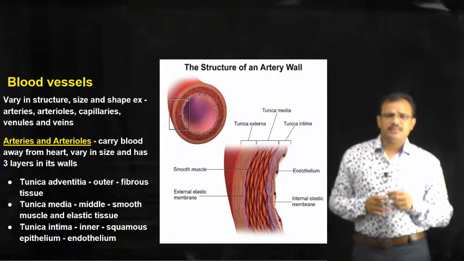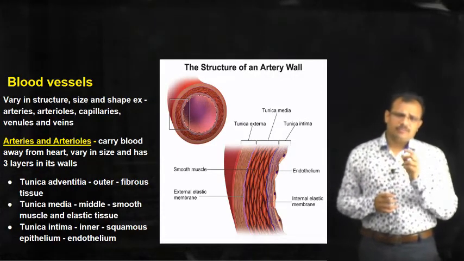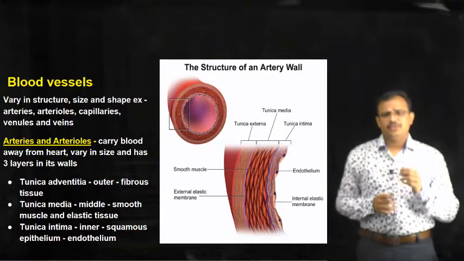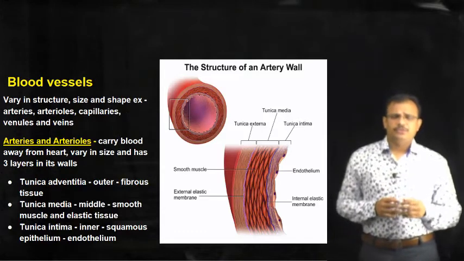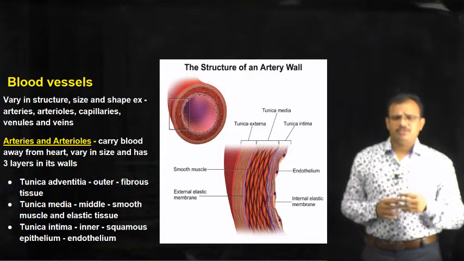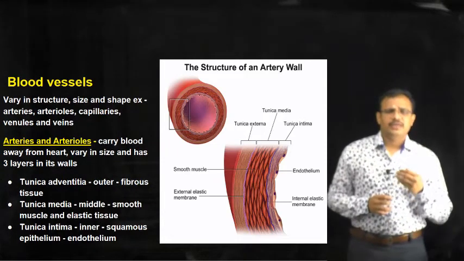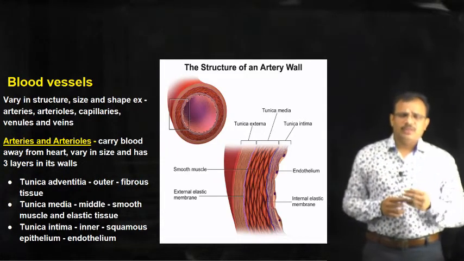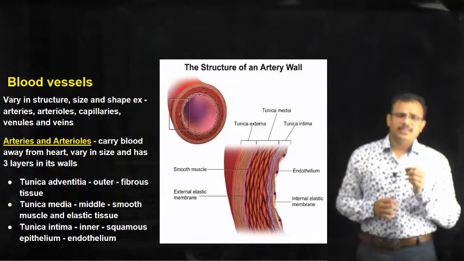So, these are the 3 different types of tissues that are present in the wall of a blood vessel: tunica adventitia, tunica media and tunica intima. Tunica adventitia is made up of fibrous tissue, tunica media is made up of muscle tissue and elastic tissue, whereas tunica intima is made up of squamous epithelial tissue, or we call it endothelium.